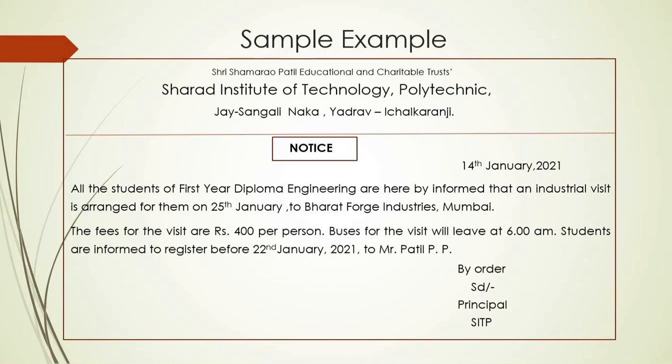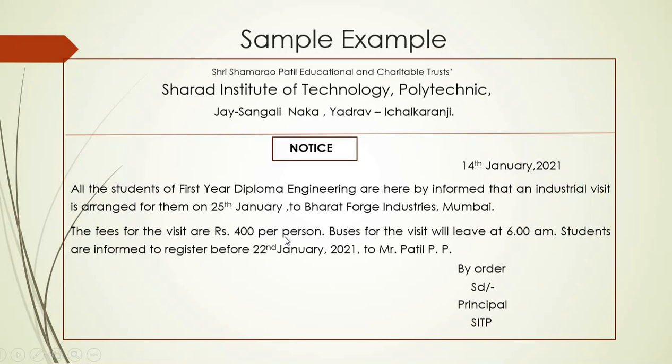Now this is the target group, that is, students of first year diploma engineering. This is the target group for whom the notice is issued, and for them it is announced that an industrial visit has been arranged on 25th January. At 6 a.m. buses will leave for the visit, and the fees are rupees 400 per person.